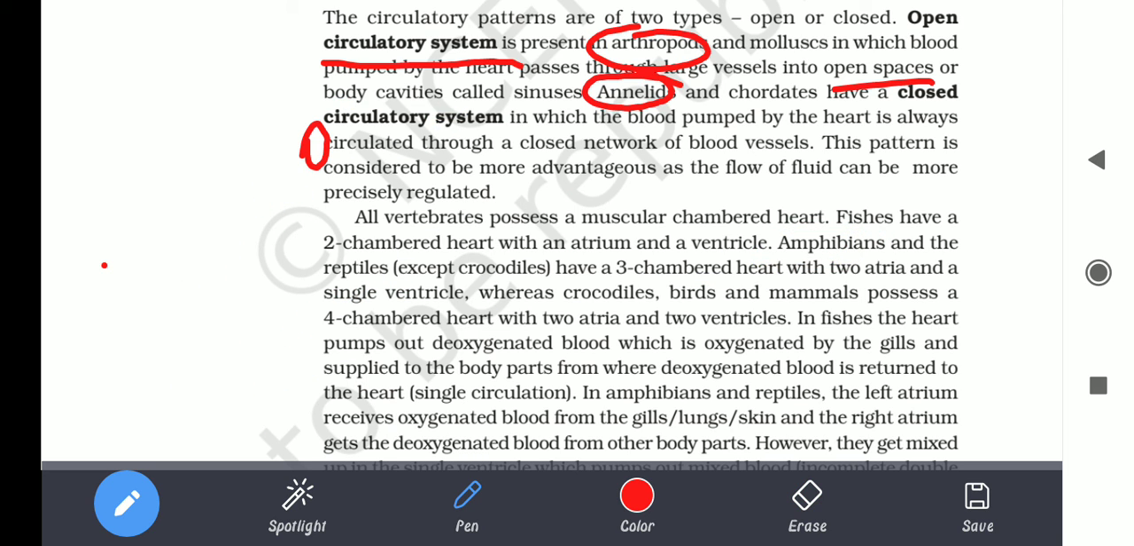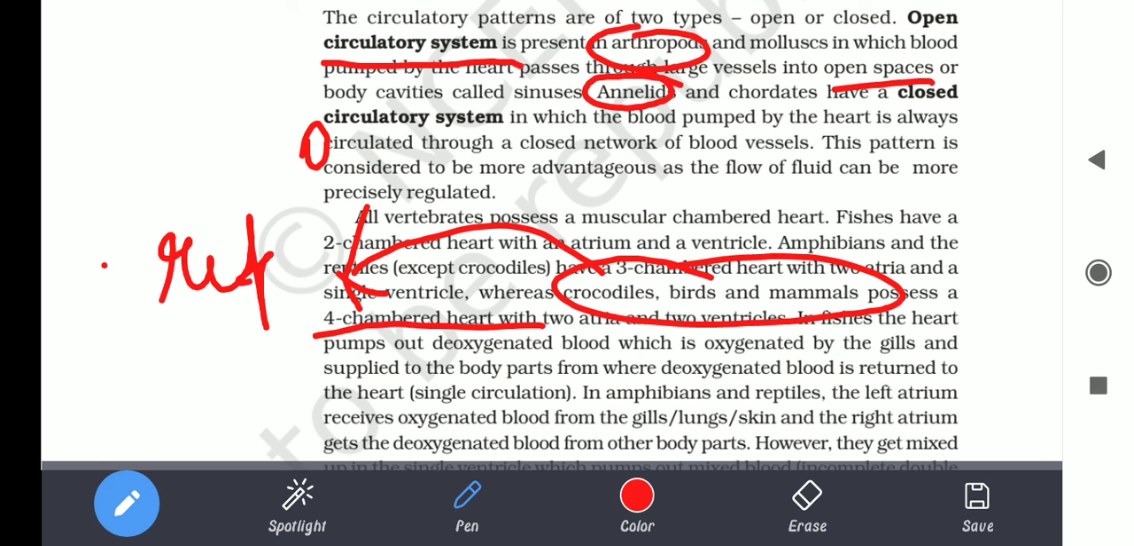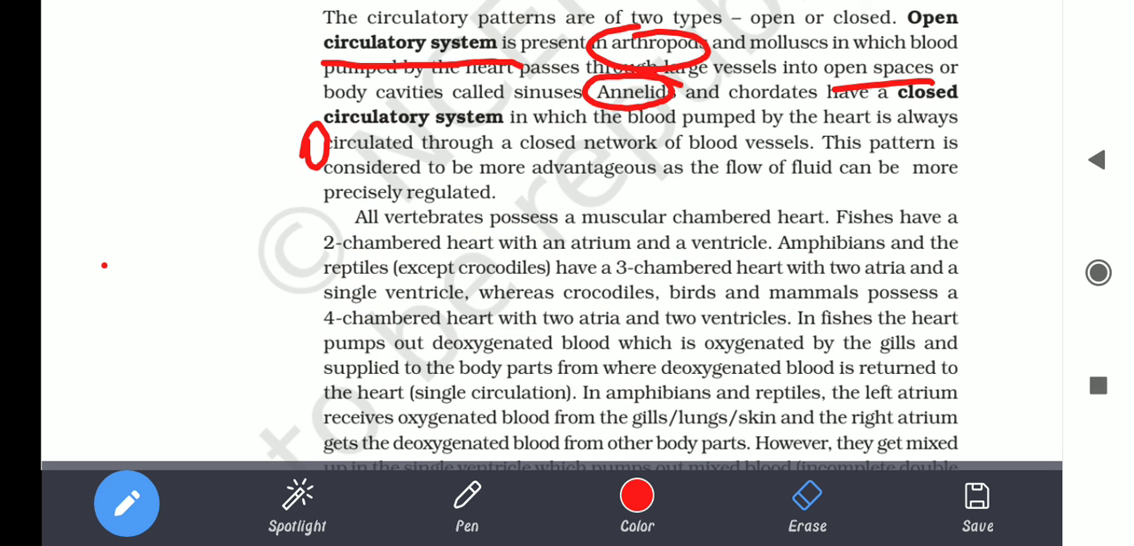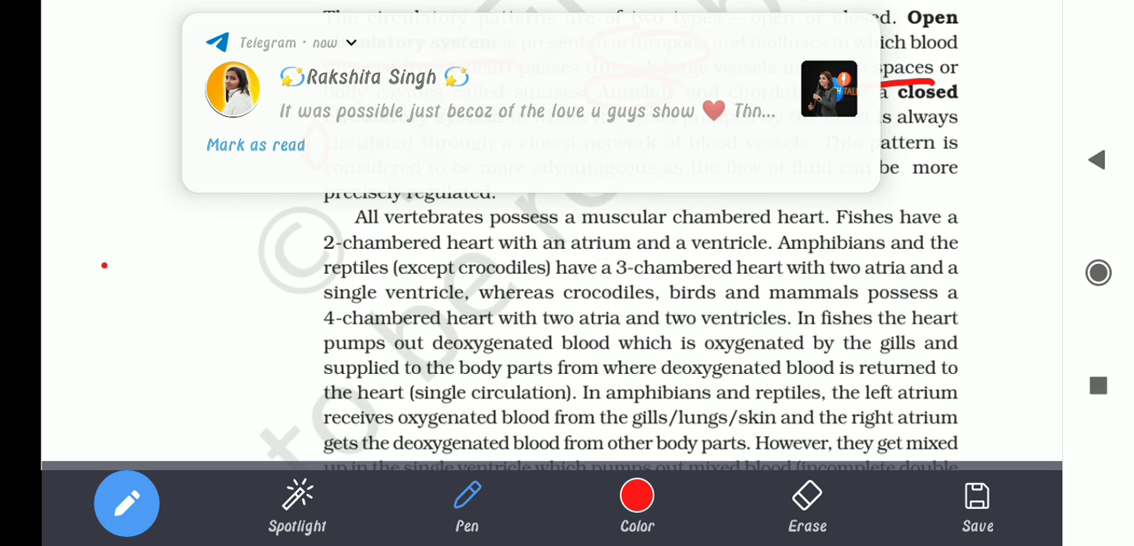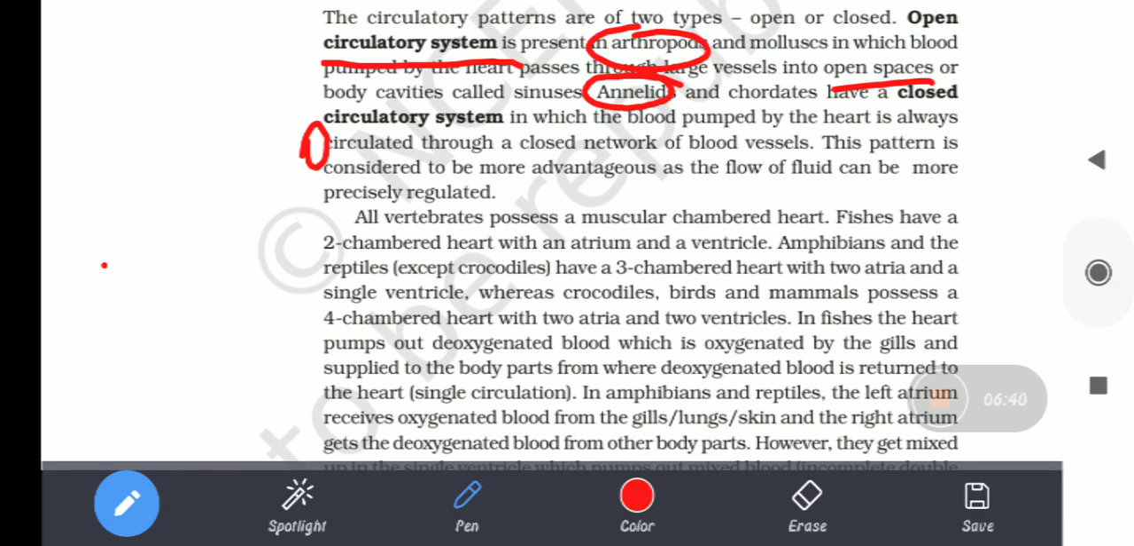It is written that crocodiles, birds and mammals possess a four-chambered heart. Crocodile comes under the category of reptiles, but it is four-chambered. That's why we have this exception, because crocodiles, birds and mammals have this.